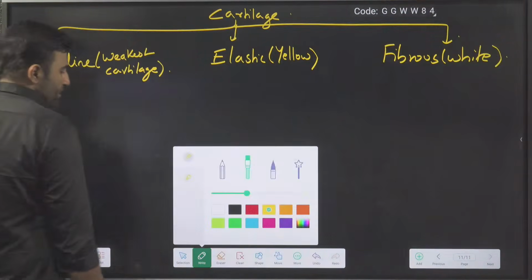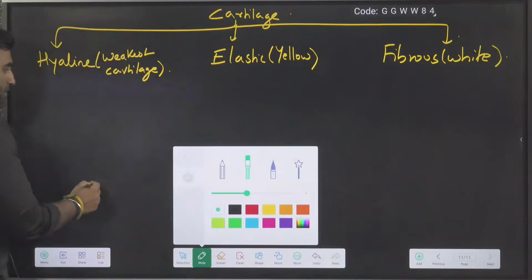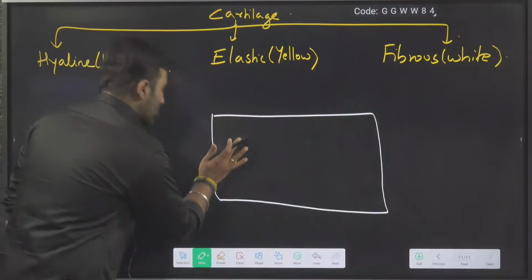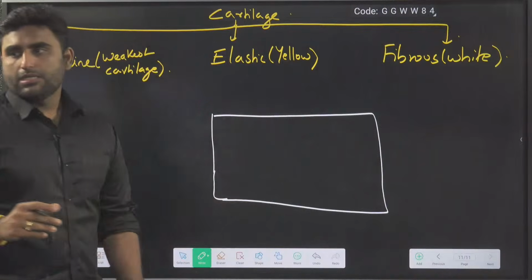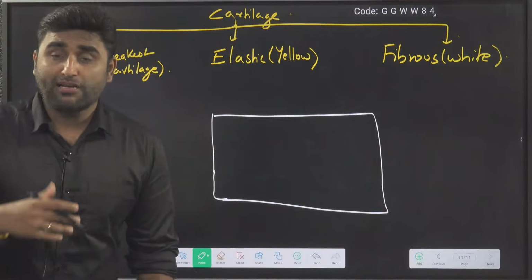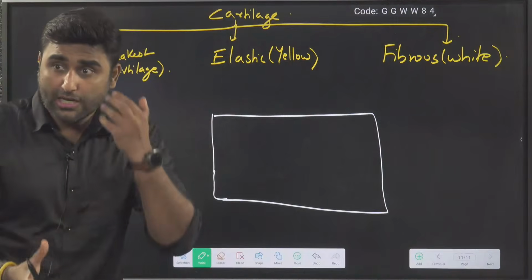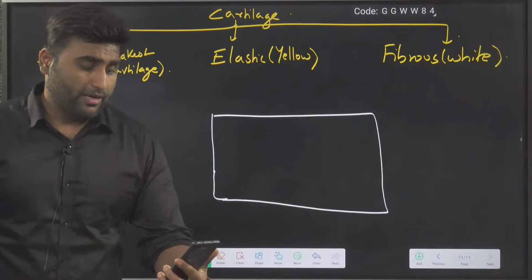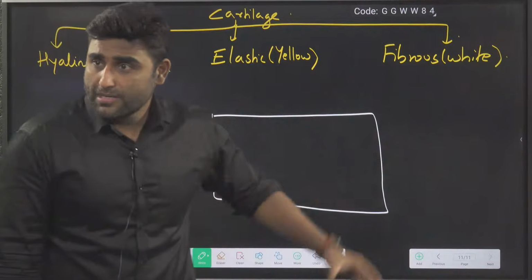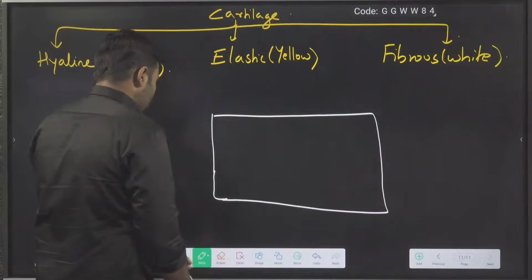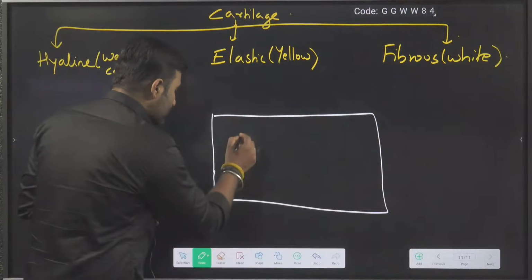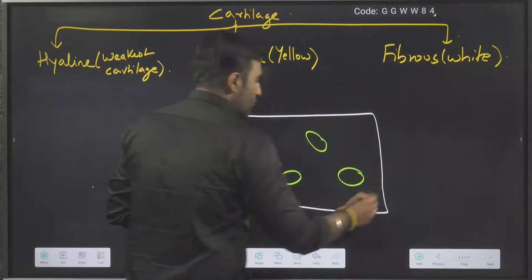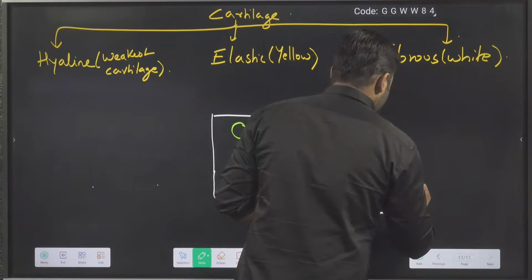Am I clear? What is the structure of hyaline cartilage? So now I am going to show you a small histological view. When you see the histology, when you observe this cartilage, how it appears, we are going to see that. Am I clear? So let us see. First of all, I will make some small cavities. So these are some small cavities.